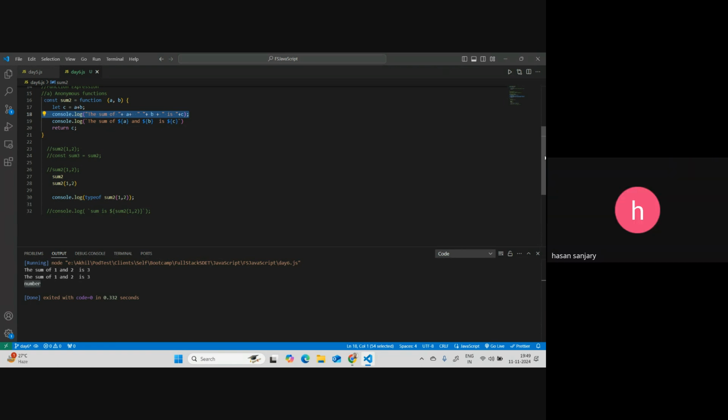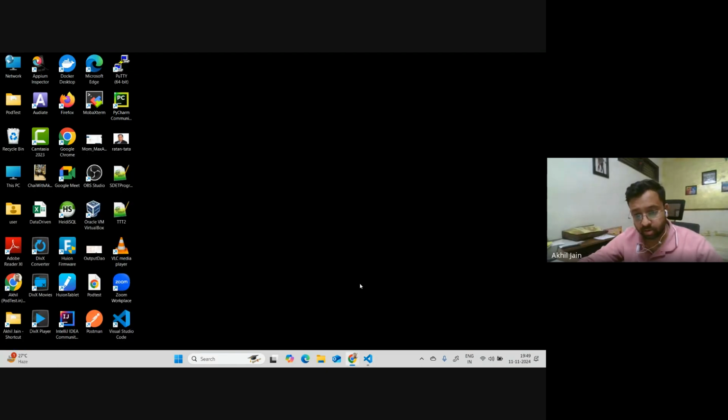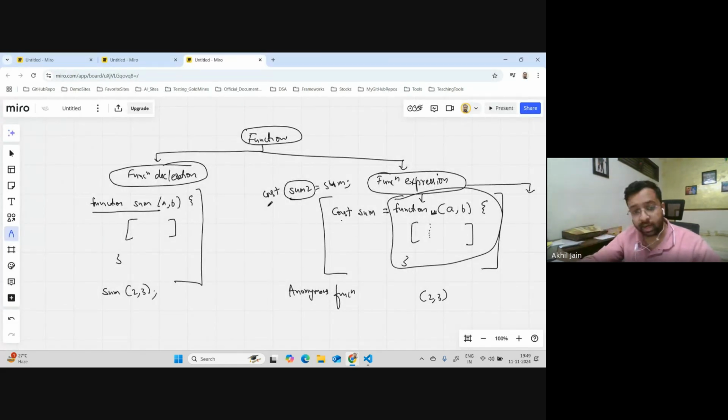Okay, going back to our topic. So here we are, right? As I told, we have seen two ways of creating a function. One is function declaration, which is a normal way of writing a function, and second is called function expression. And within function expression, I told there are two buckets. One is this, which is called an anonymous function, and now the second bucket.